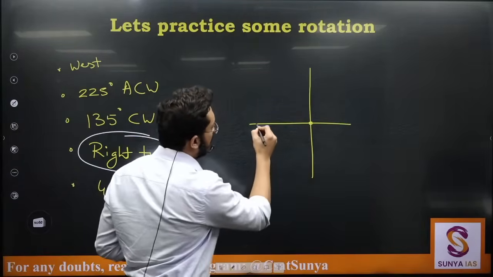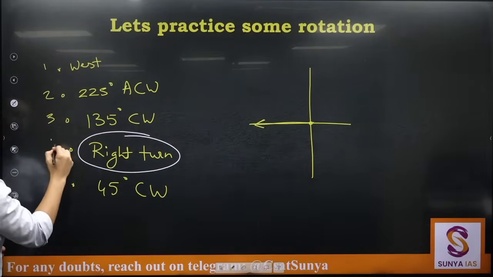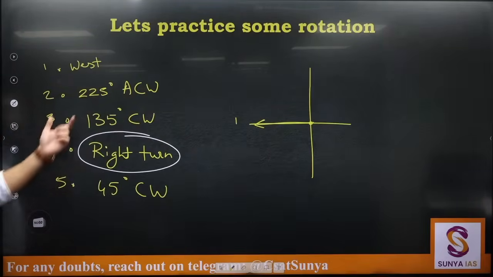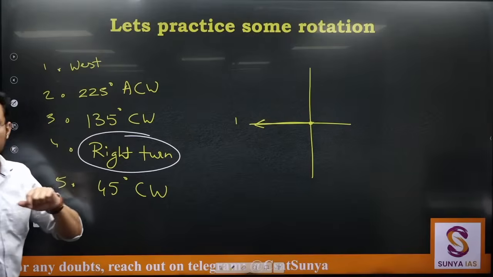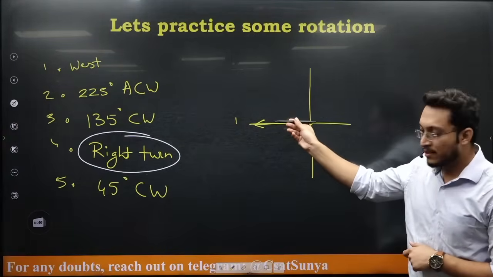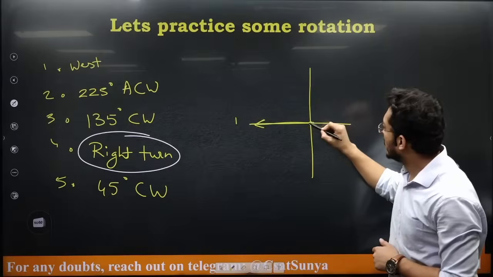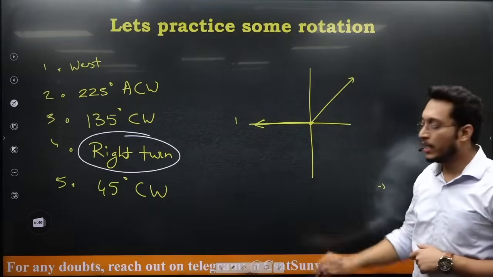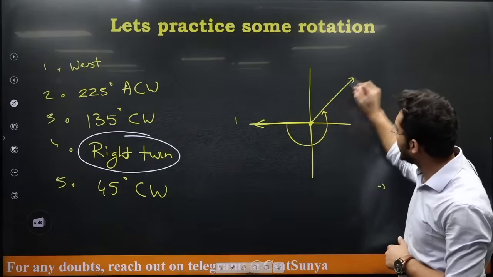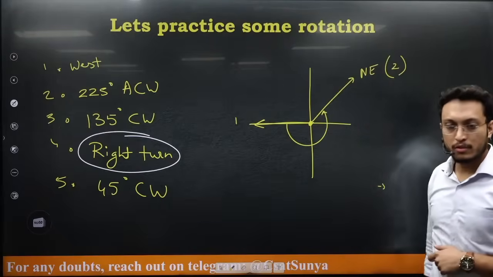So person was here and he was facing west. So this, let's say 1, 2, 3, 4, 5. So first he was here facing west, 225 degrees anti-clockwise. Now 225 anti-clockwise, where will he go? Now he is standing here, he won't go anywhere, he will just face this direction. So next, this is 225 degrees anti-clockwise, this whole turn. So now he is here only, he is facing northeast, this is where he will face in the second point.